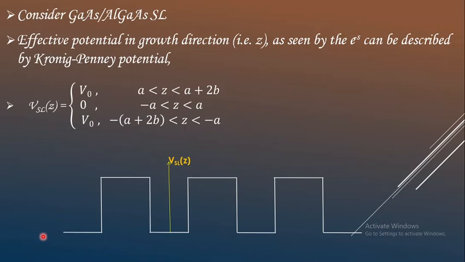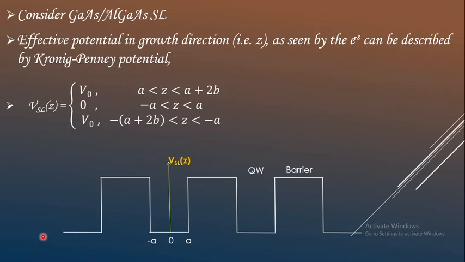So if you consider the multiple quantum wells representing the superlattice, we have considered gallium arsenide with aluminium gallium arsenide superlattice. So the quantum well is formed in gallium arsenide, whereas the barrier is aluminium gallium arsenide. So along the y-axis we have the potential of the superlattice and the growth direction is along z.